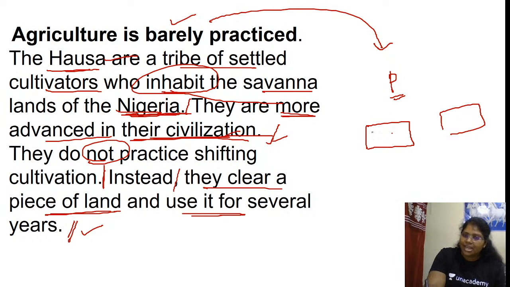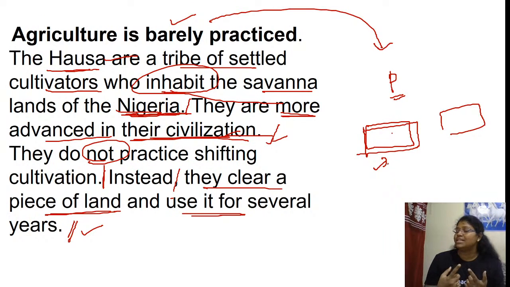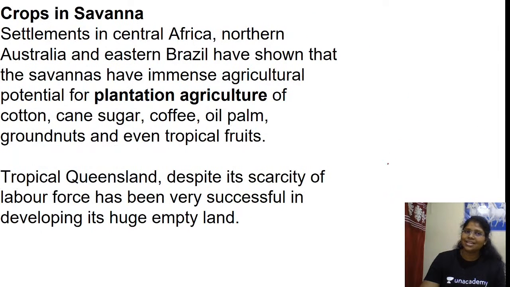Instead, they clear a piece of land. They take a plot and use it for several years. How can the piece of land be used for several years? Not unless it is properly cultivated. They know how to do the proper cultivation, like fallowing and other things. Is this clear?